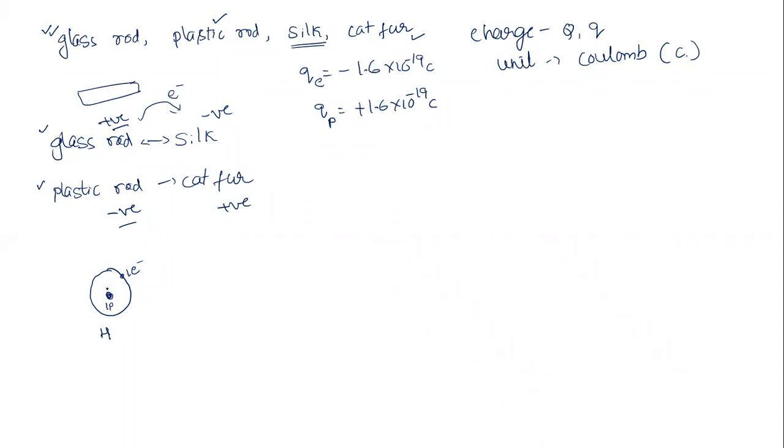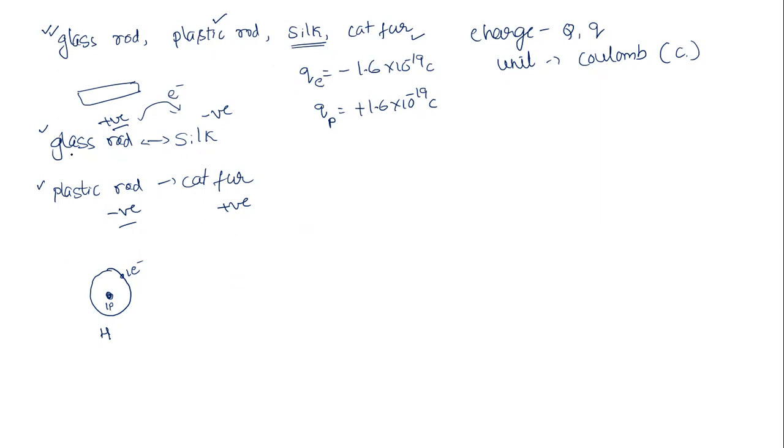Okay, means whichever charge is dominant, we take that charge. Not only the hydrogen case, any other case. This electron is going to be lost and acquired by some other particle, right? There, as it acquires electrons, the electrons become excess, so that body is negatively charged. So this is the way we say that bodies are positively or negatively charged.